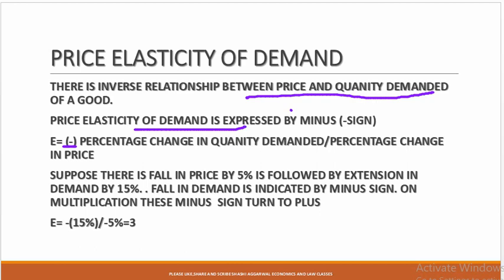Suppose there is a fall in price by 5%, that is followed by the extension in demand by 15%. So we could write change in demand is 15% and fall in price is 5%. So elasticity of demand is equal to 3.